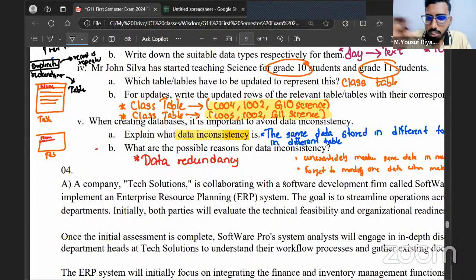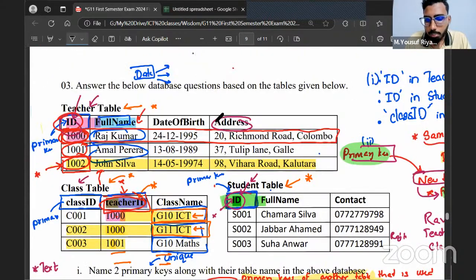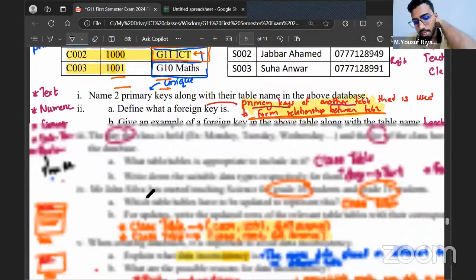If a record is repeated, that is what you call duplication. The same data is mentioned twice. For example, like you can see here that there is a Rajkumar as a person. Let's say again there is Rajkumar. That is what you call data duplication. In the same table, the data is repeated. But redundancy is the same data mentioned in another table. Is that clear? Did you understand the difference between redundancy and duplication, all of you?